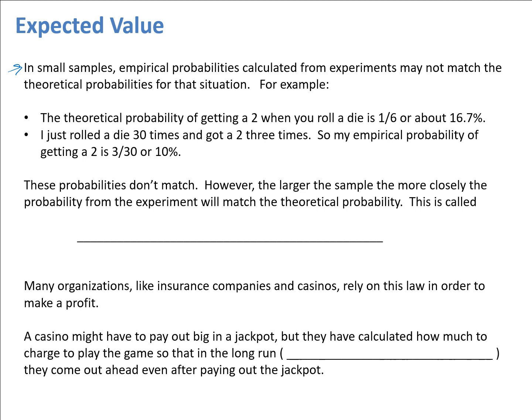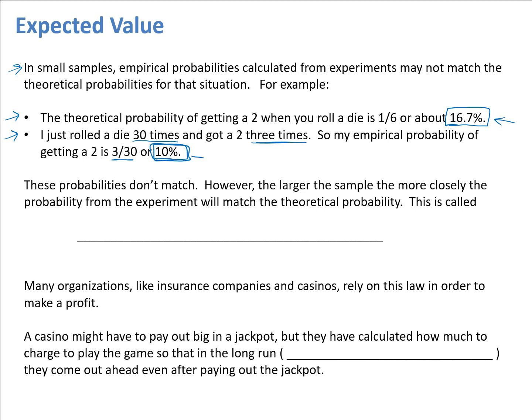For example, if we think about a six-sided die, the theoretical probability of getting a 2 when you roll a die is 1 out of 6 because there's 1 two out of 6 sides, and each side is equally likely to come up. So 1 out of 6 means we've got a probability of getting a 2 that's about 16.7%. That's theoretically. However, if I were to just roll the die a few times or even 30 times, which I just did, I only got a 2 3 times. So my empirical probability, or the one based on my experiment of rolling the die 30 times, would be 3 out of 30, which is 10%.